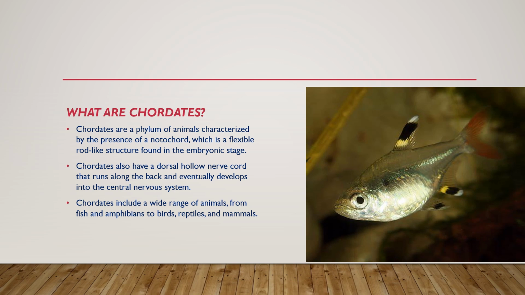What are chordates? Chordates are a phylum of animals characterized by the presence of notochord, which is a flexible rod-like structure found in the embryonic stage. Chordates also have a dorsal hollow nerve cord that runs along the back and eventually develops into the central nervous system. Chordates include a wide range of animals from fish and amphibians to birds, reptiles, and mammals.